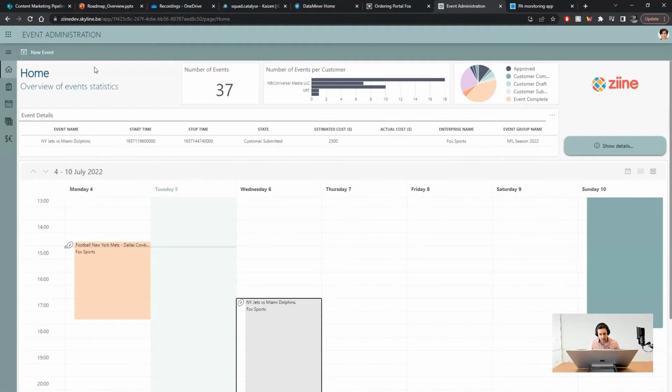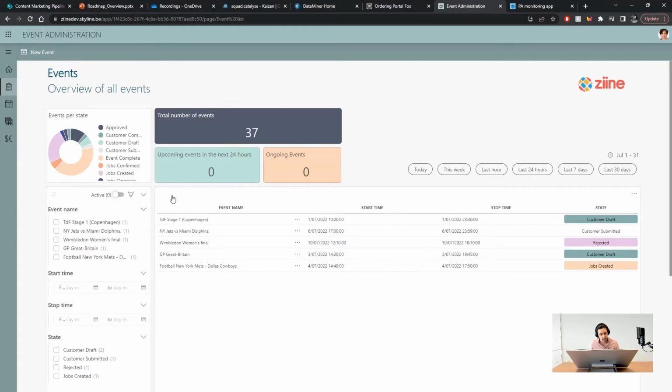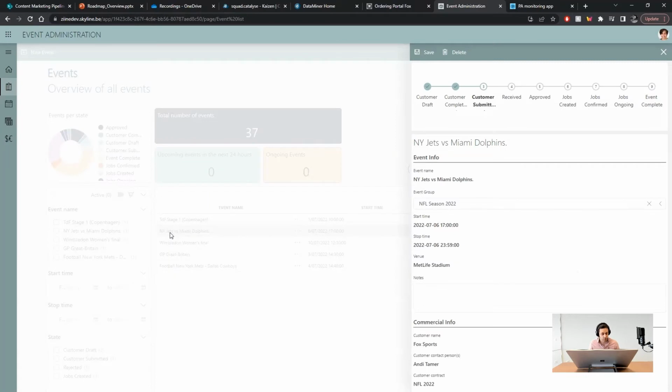This is a different portal than the one used to place the order as Fox Sports. This is the event administration portal used by Ziine to handle all ordered events on an administrative level. Here at the home page, we can see all incoming events on the calendar, including the one we ordered in the previous video, New York Jets versus Miami Dolphins, as well as future events if any. On the event list, we can find a more detailed view on events that allows you to search and filter, as well as opening up and handling individual events. So let's open up New York Jets versus Dolphins.